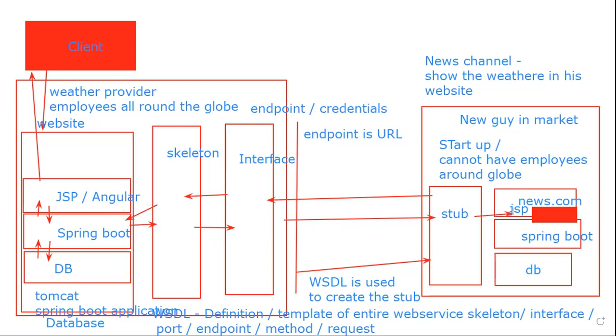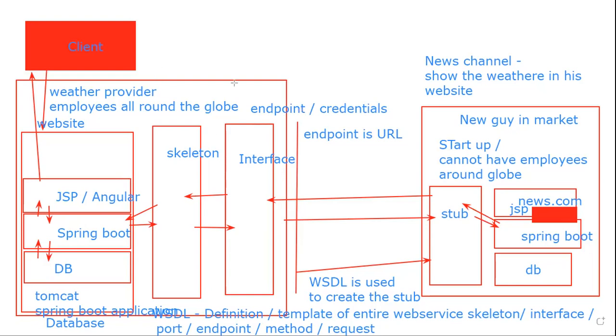The stub will send here because the stub will be running from the Boot only. The JSP cannot directly call it. So now Spring Boot, it is his business logic now. He can do whatever it is. He can store it in the DB or he can just show it live. This is the detailed picture of how a web service will work.